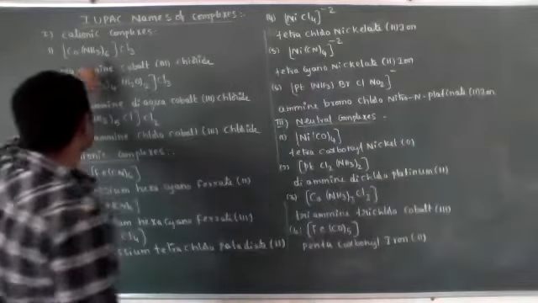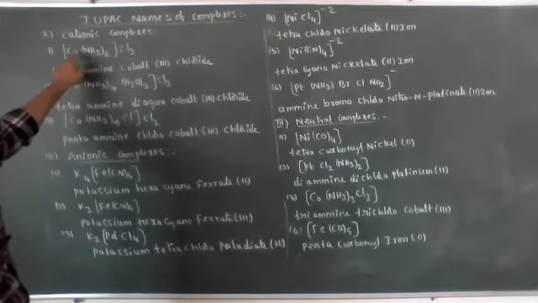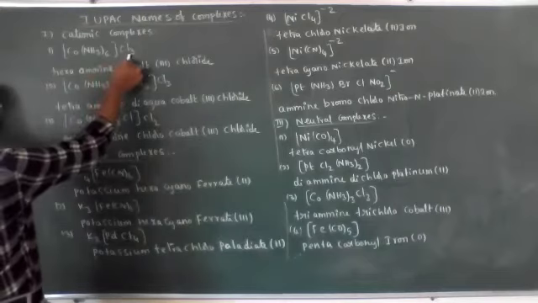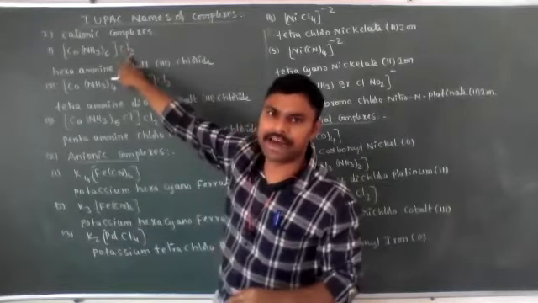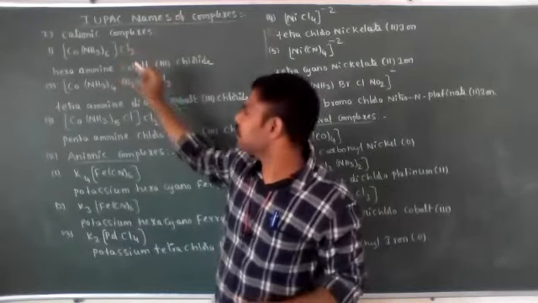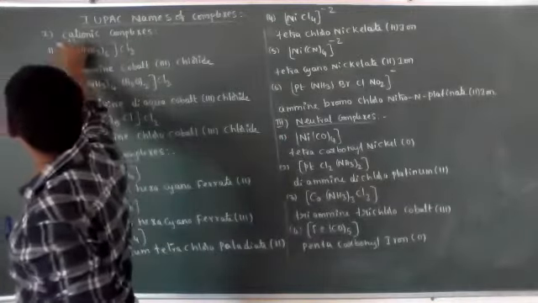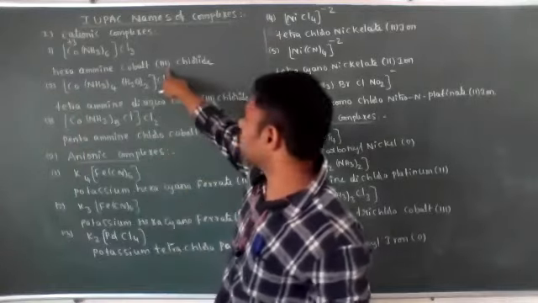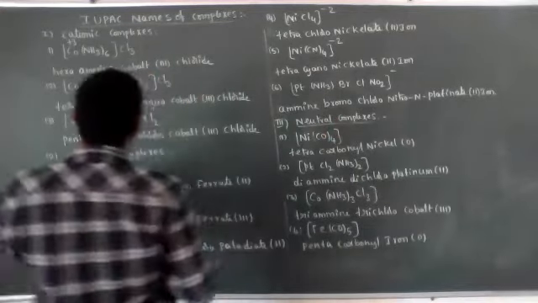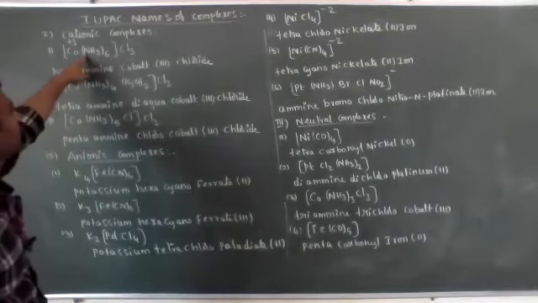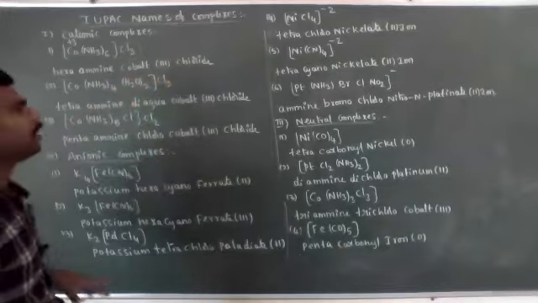According to that, six same kind of ligands are present, ammonias, so that is hexaamine. Now, what is the oxidation state? Because the ligands are neutral and the chlorine atoms are present in the anionic sphere acting as the primary valency, the oxidation number of chlorine is -1. Then the cobalt oxidation state we get is +3. So the central metal atom is in the +3 oxidation state, which is represented in small Roman numerals as III. It is a cationic complex compound, so the central metal atom name is the same: hexaamminecobalt(III) chloride.